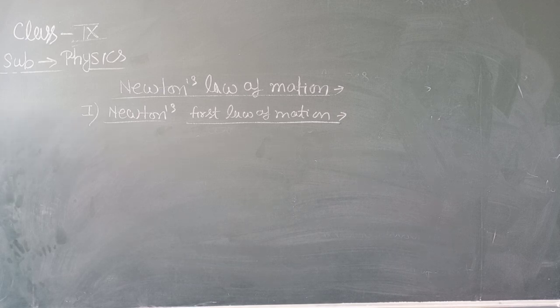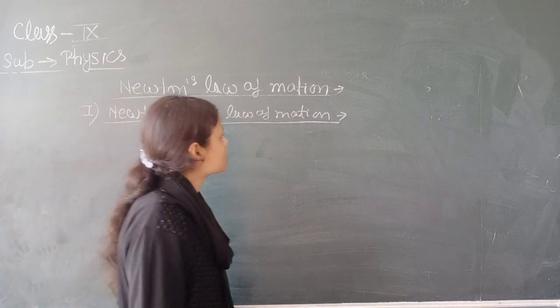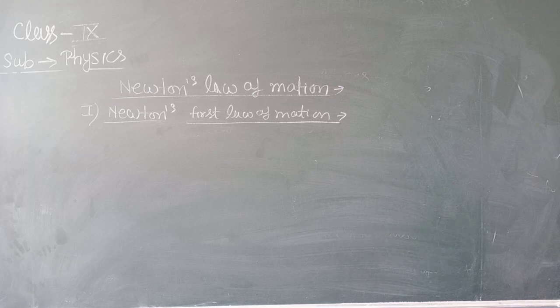It is clear from Newton's first law of motion that if you apply an external unbalanced force by an external agency, then the position of the object or body can be changed, meaning the direction of motion.